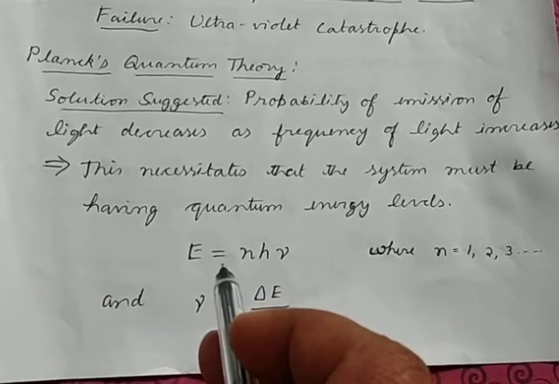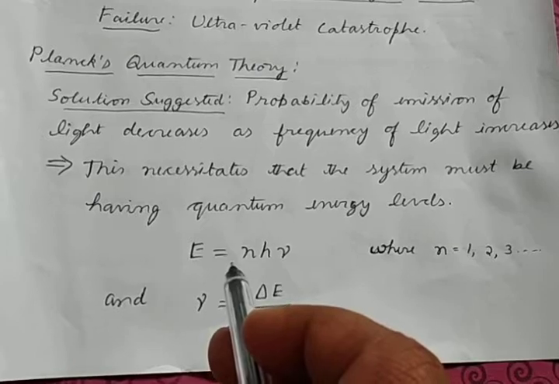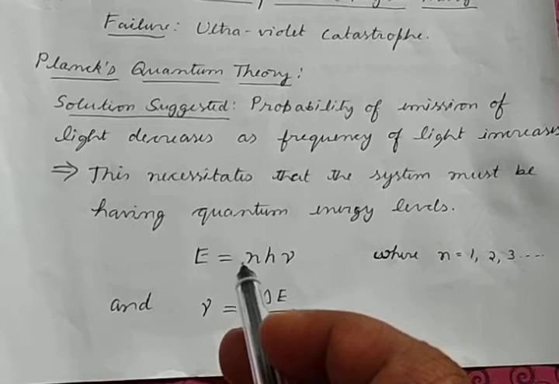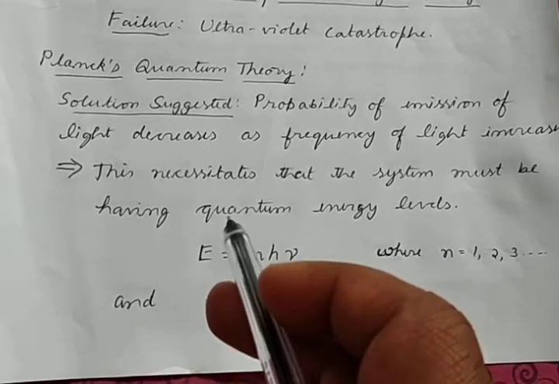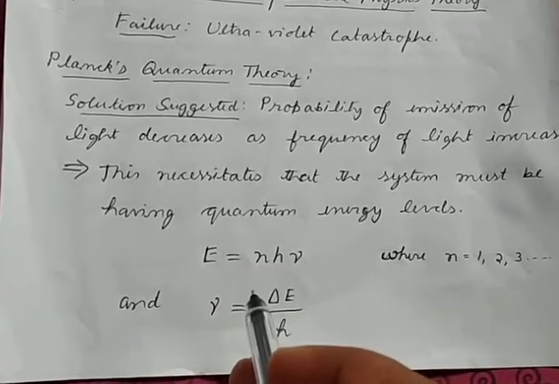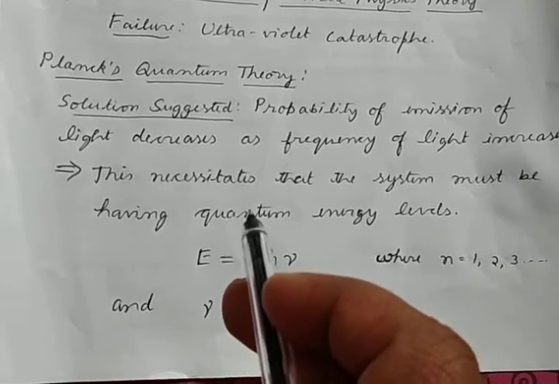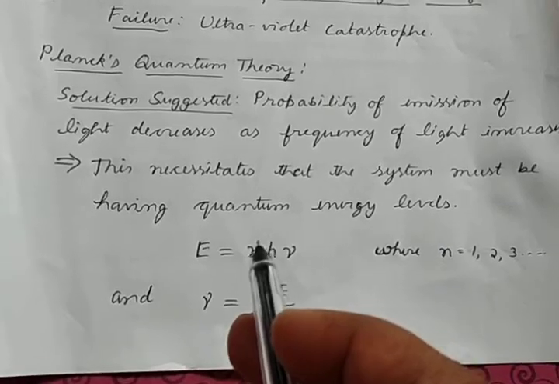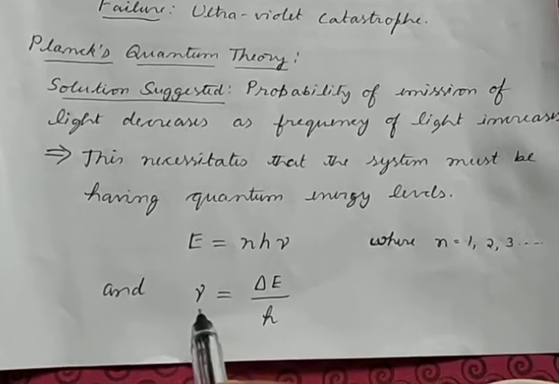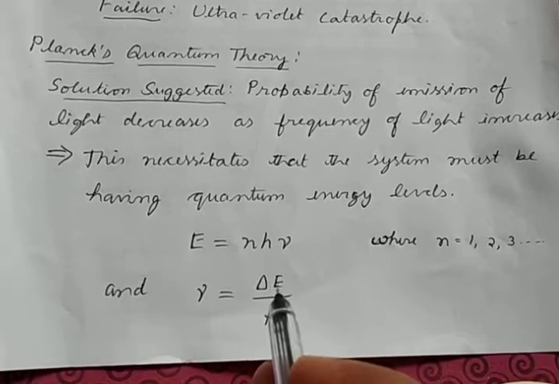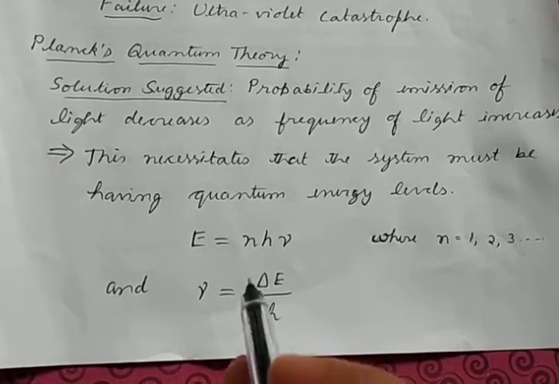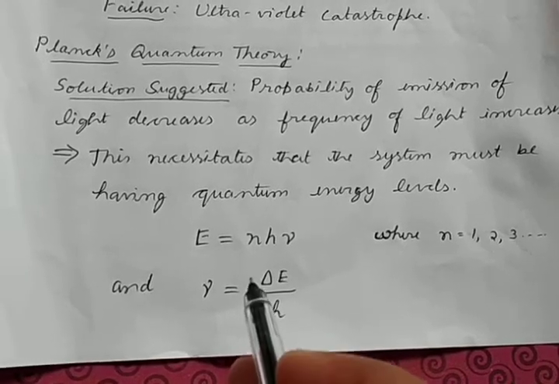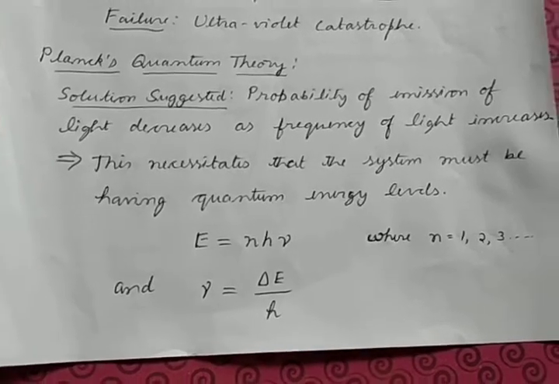Here the discrete energy levels are there, and the system or the atom can go from a lower level to a higher level or from a higher to a lower level. When it goes from a higher to a lower level, it will lead to the emission of light, and that emitted light will have a frequency nu given by delta E by h. So these are the two important postulates that Max Planck makes to explain the blackbody radiation spectrum.